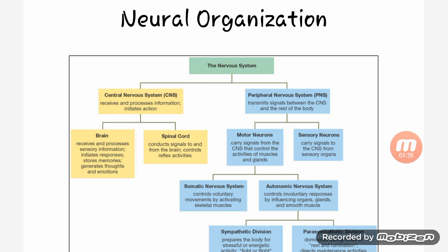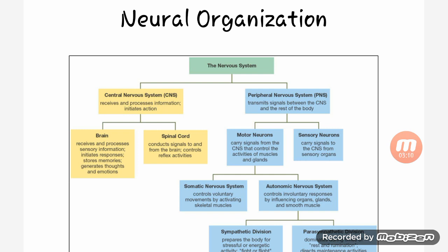Then the brain and the spinal cord receive and process the sensory information, initiate the response, store memories, generate thoughts and emotions. Spinal cord conducts signals to and from the brain and controls reflex activity. Motor neuron and sensory neuron. Motor neurons carry signals from the CNS that control the activity of the muscles and glands. Sensory neurons carry signals to the CNS from sensory organs.